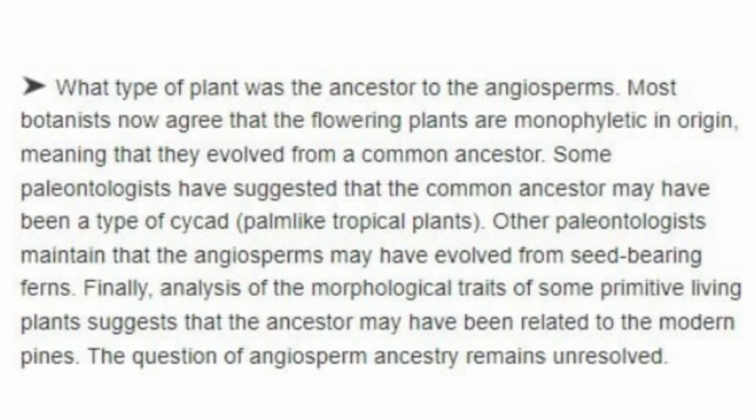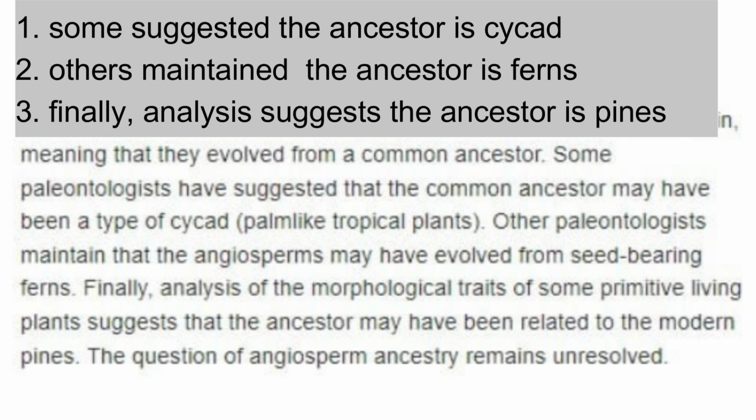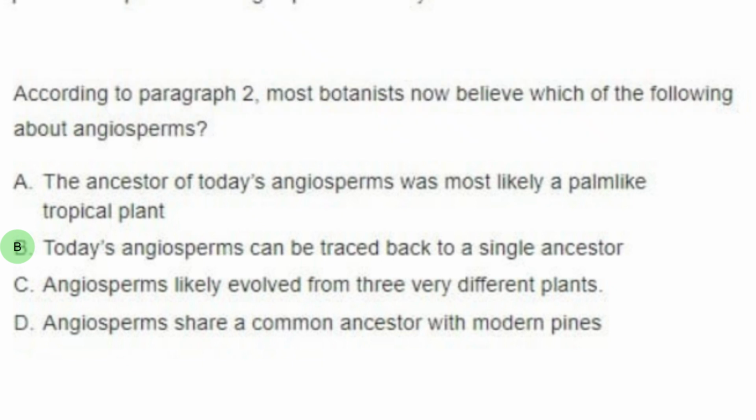The rest of the paragraph talks about the disagreement among the botanists. What is the disagreement? Who is the ancestor of the angiosperms? That's what they are disagreeing about. Three possible candidates are suggested: cycads, ferns, and pines. So we know that B is the answer.